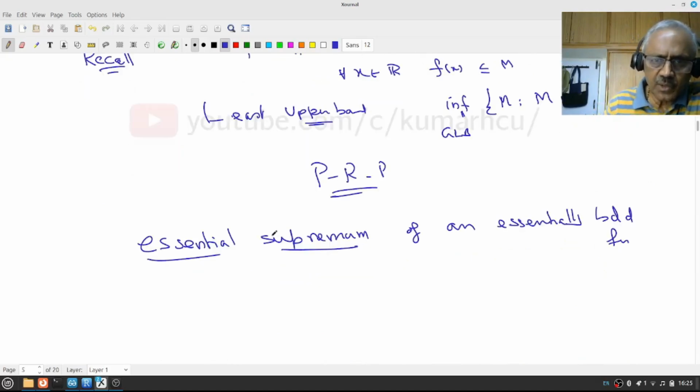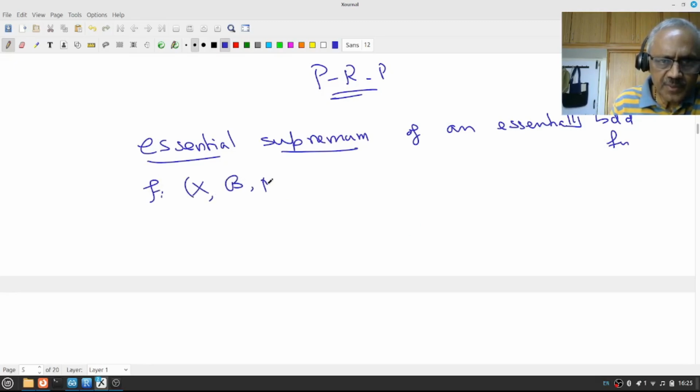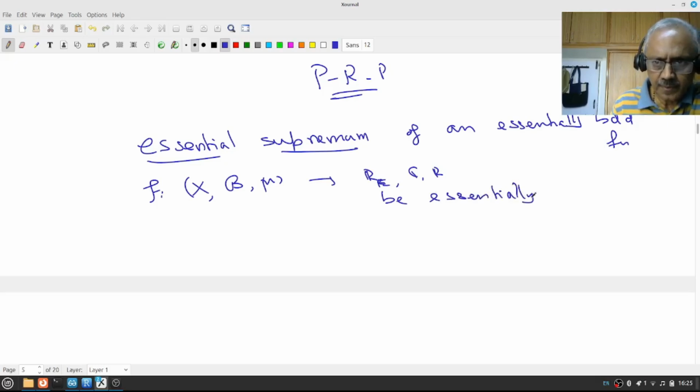So how do I define the essential supremum? First, let f from X, mu to R or C be essentially bounded. This we already defined. That means there is at least one positive M which is an essential bound.